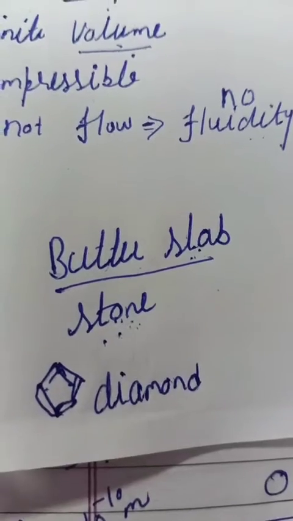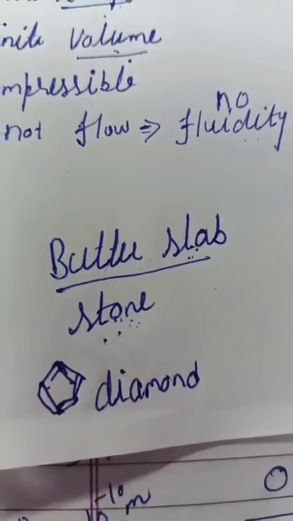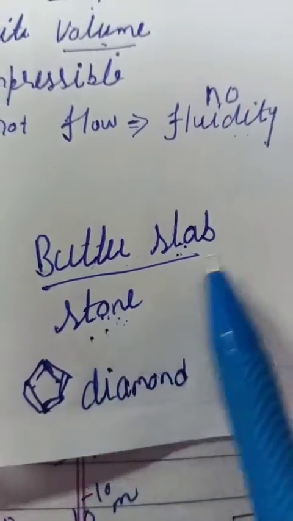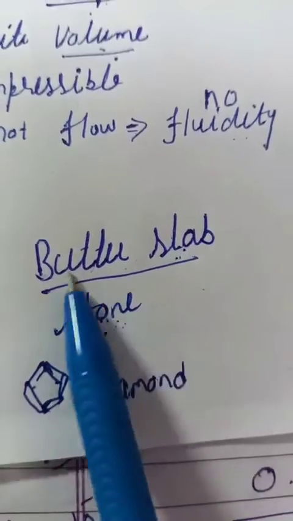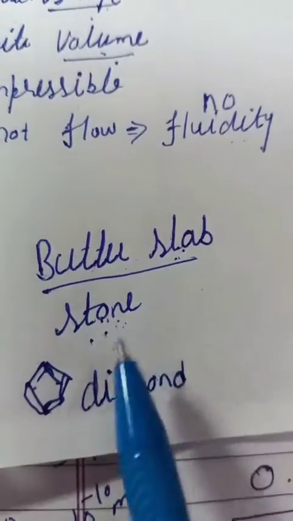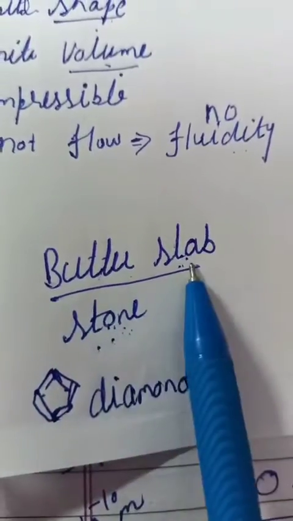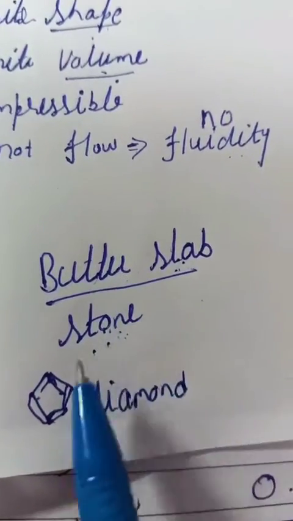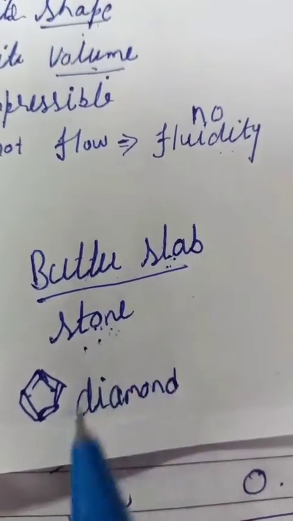Solids are hard and rigid, but they vary in their hardness. For example, butter slab and stone both are solid in state. Butter slab is a soft solid, stone is a hard solid. That's why butter slab we can cut with knife, but stone cannot be cut with knife.